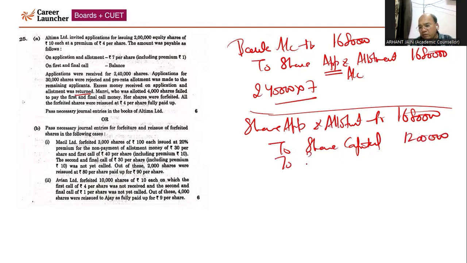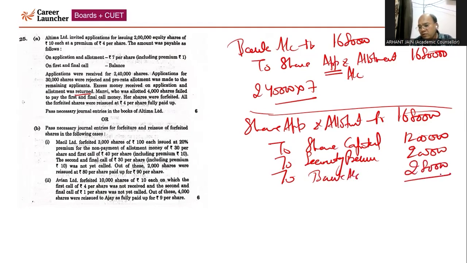To securities premium account, premium is 1 rupee per share. So 2 lakh multiplied by 1, that will come 2 lakh. To bank account, it will come 2 lakh 80,000. How have we calculated? Because 30,000 multiplied by 7, completely rejected, fully rejected, we have to refund without any problem, without any question. Now with respect to pro rata also we have to refund because the question has specifically given that excess money is to be refunded, right? So even with pro rata, it became easy. That's why this is a key area, and I hope you people have done it correctly.